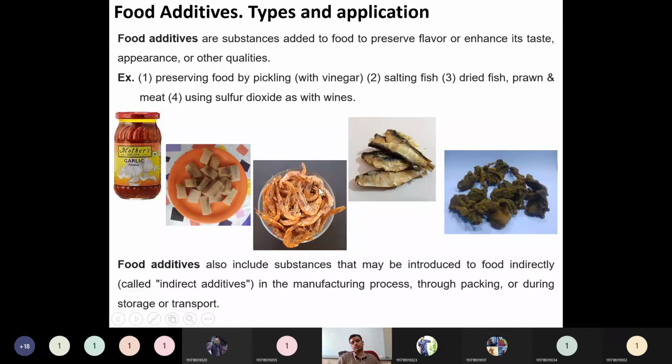The next one is dried fish, dried prawns, or dried meat. Similarly, when you dehydrate all these products, their shelf life increases very much. Raw prawns without any freezing we have to consume within half a day, fish within 1 day, and meat without refrigeration also within 1 day. But when you dehydrate these products, due to the drying, the shelf life is increased. We can consume this fish for more than 6 months, and this as well.